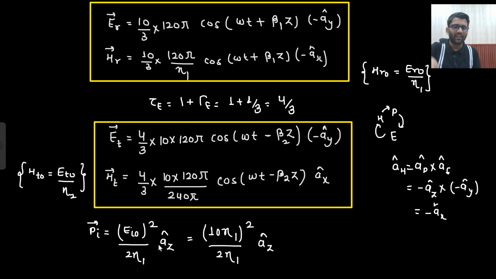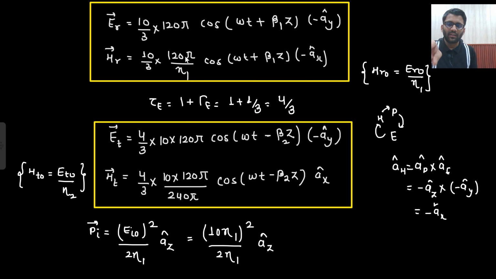And what will be the direction? Minus az cap. Why minus az cap? Because the wave is propagating in the minus z direction, and the time average Poynting vector always points towards the direction of wave propagation. So minus az cap. Is that clear?